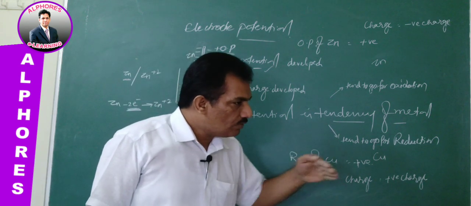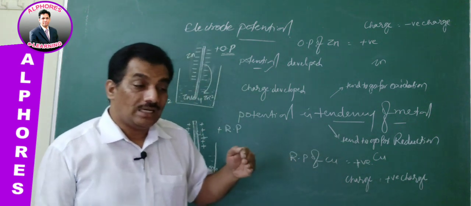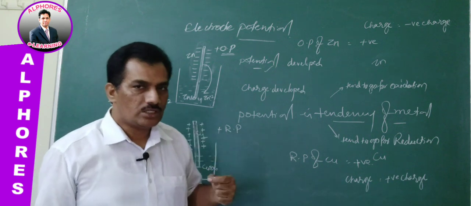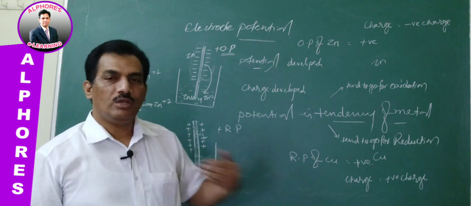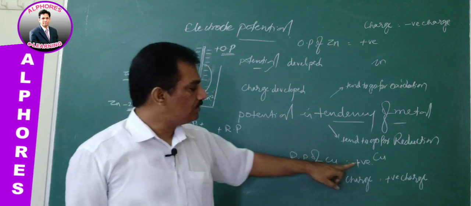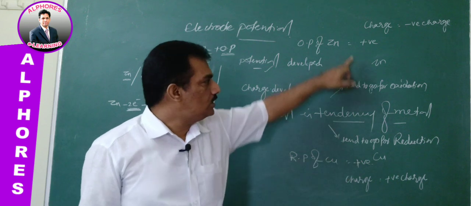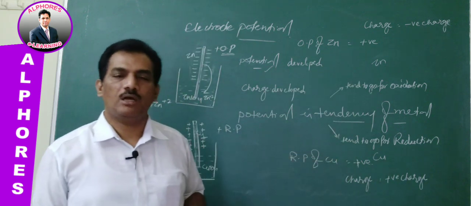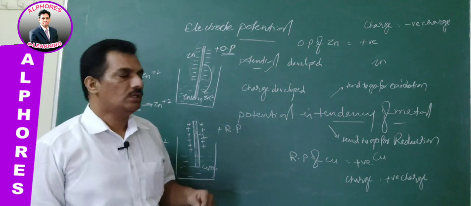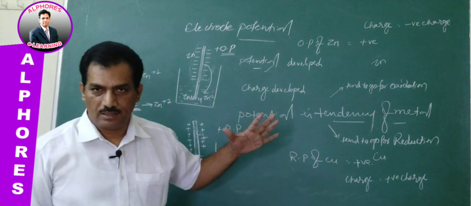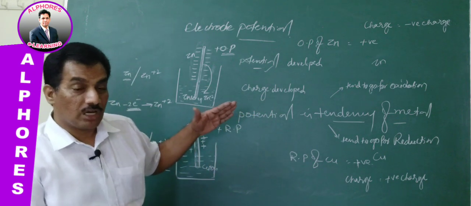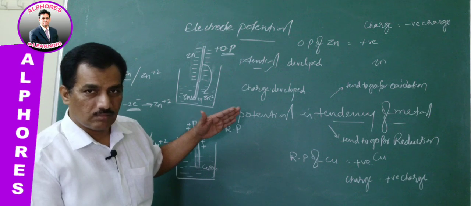When it goes for its tendency of reduction, the reduction potential will be developed. Because of its nature, its tendency to go for reduction, the reduction potential developed will be represented with a positive sign. These positive signs for the potentials are because of the tendency. Now the tendency is completed. Now we are observing what happened because of their opposite tendencies.